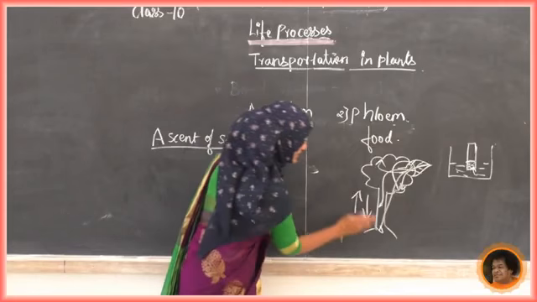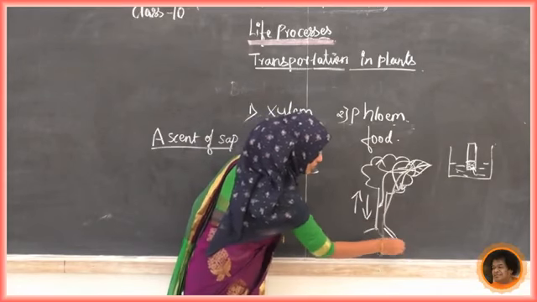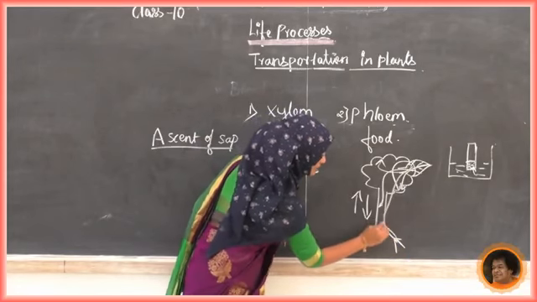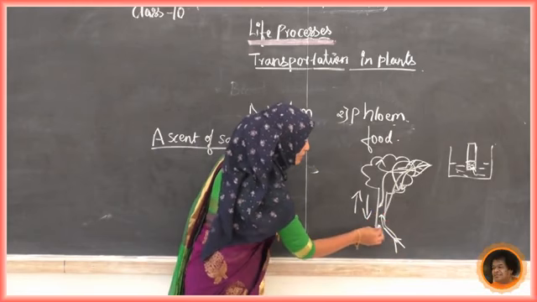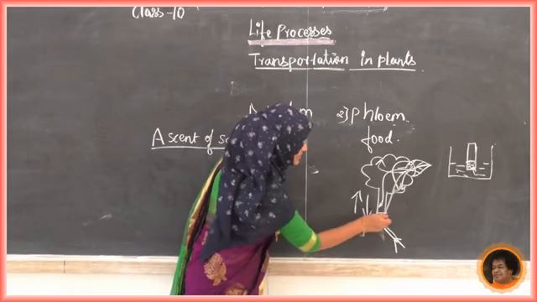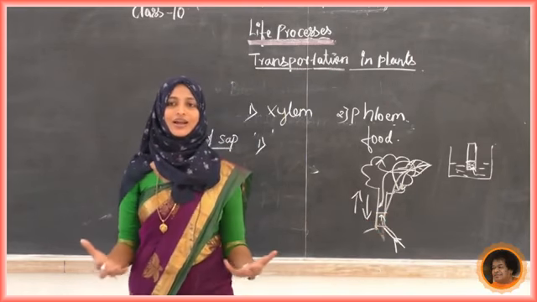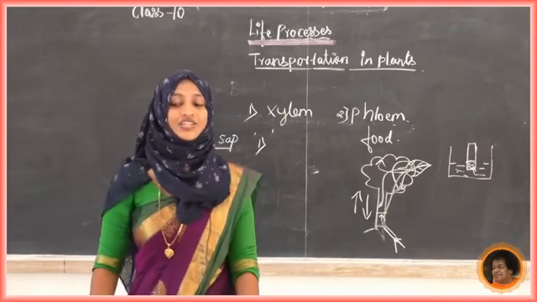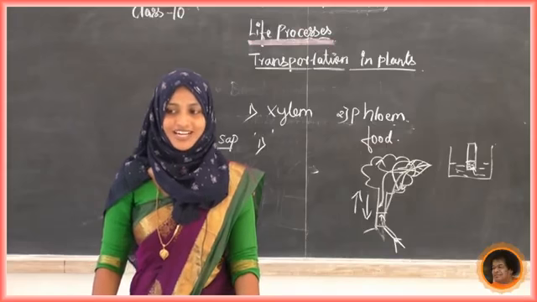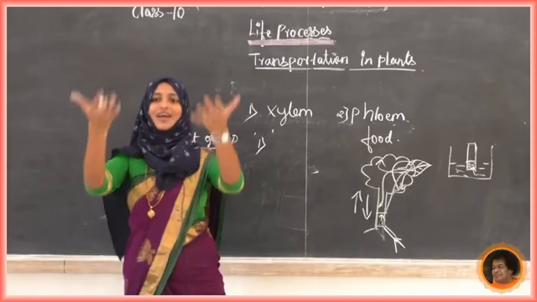See here what happens. The root is going to absorb the water. This water moves through the capillary action. Because of the capillary action, it reaches till here, a small portion, okay? Next, what happened? Because of the adhesion and cohesion forces, it is going to rise up.